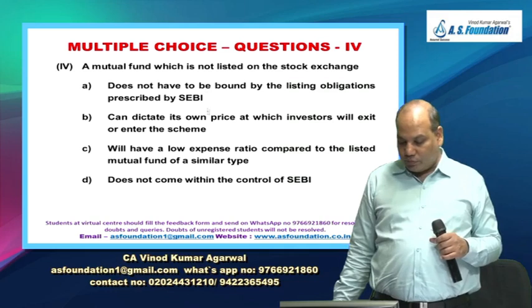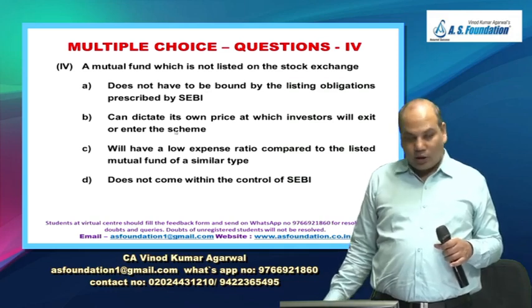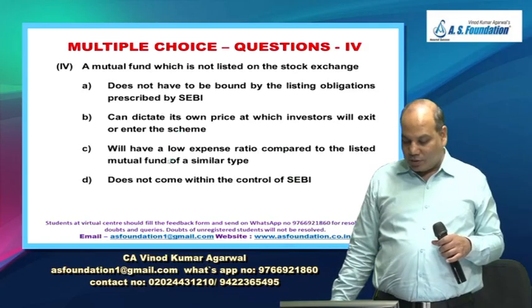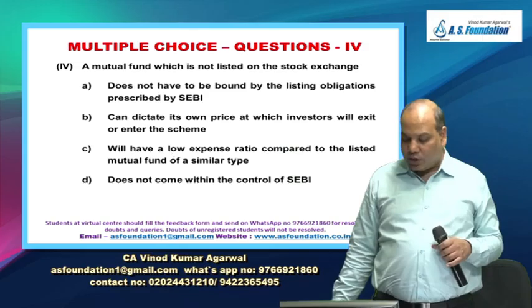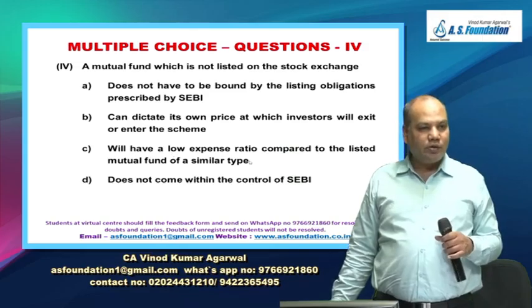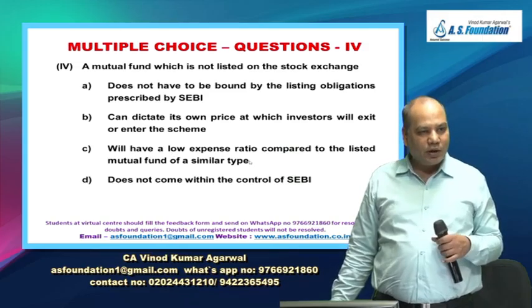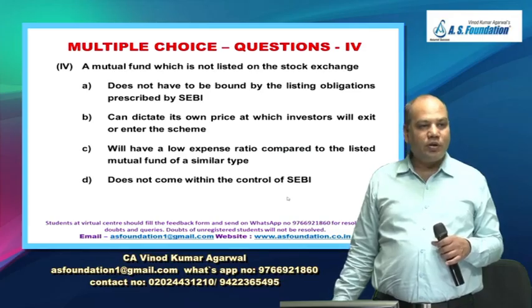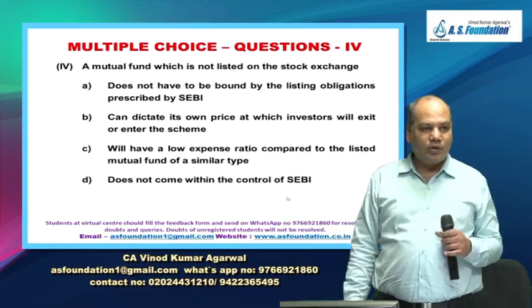So this is true. A mutual fund cannot dictate its own price. You have to sell at NAV, buy at NAV. And a mutual fund which is not listed will have a lower expense ratio? Not necessary. In fact, it will have a higher expense ratio. And saying a mutual fund which is not listed does not come within the control of SEBI is the worst statement in this list.